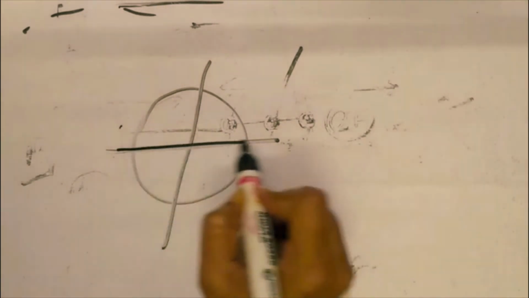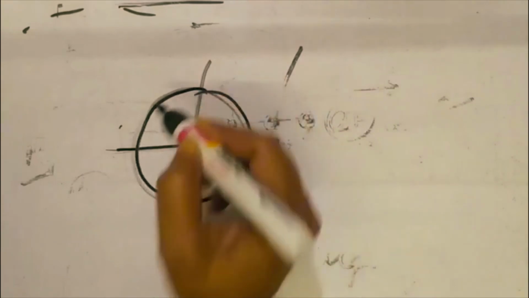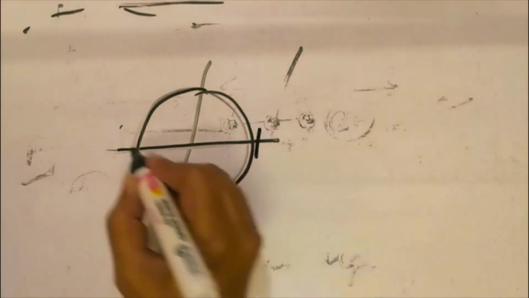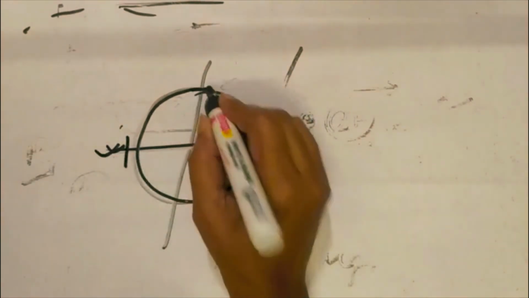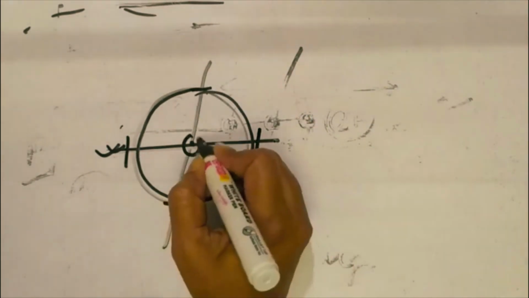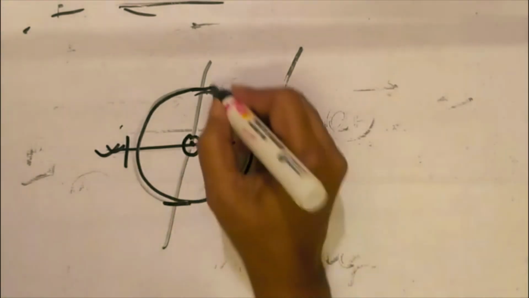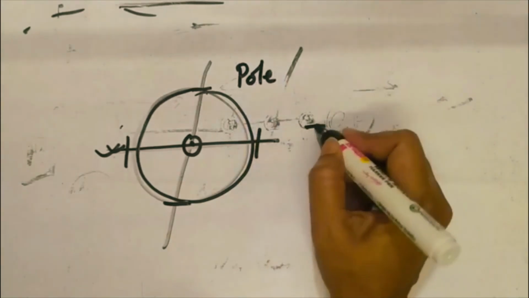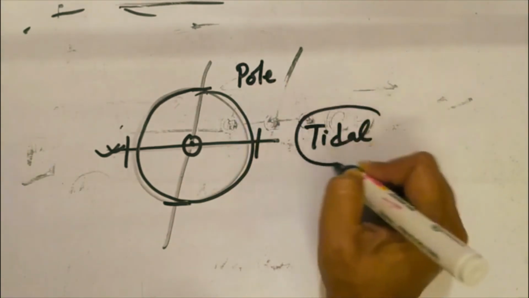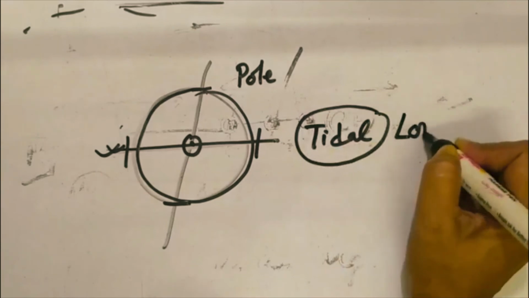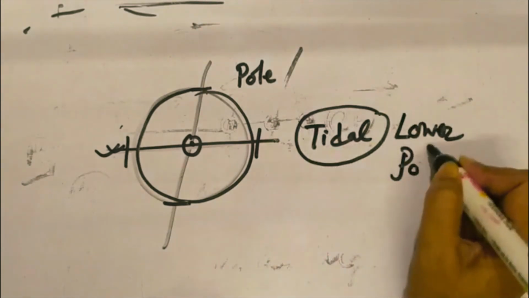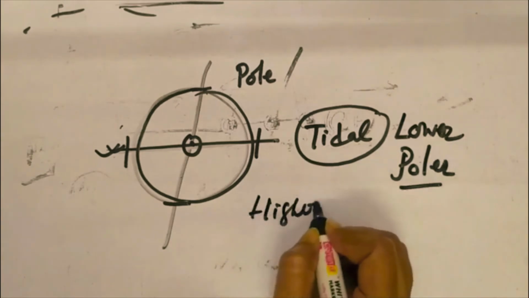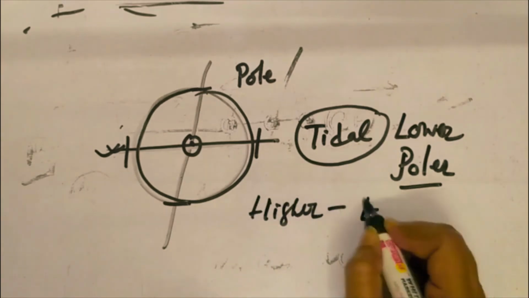The earth is not a perfect sphere, so the length of the equator is greater than at the pole. Gravitational force of the earth is higher at the pole and lesser at the equator. So the tidal range is lower at the pole because of the gravity, and comparatively higher at the equator due to the shape of the earth.